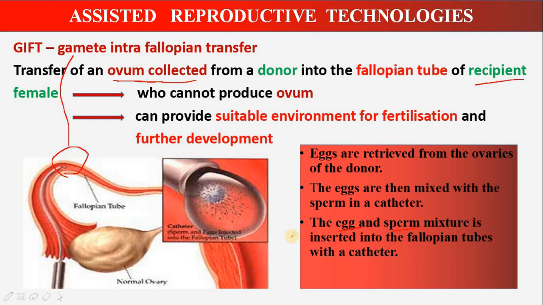So the actual procedure is this way. The eggs are collected from the donor female. They are mixed with the sperm preparation in the catheter. This is the catheter, and both the gametes are transferred into the fallopian tube. So it is gamete intrafallopian transfer. Gametes are transferred into the fallopian tube. So this is about GIFT.